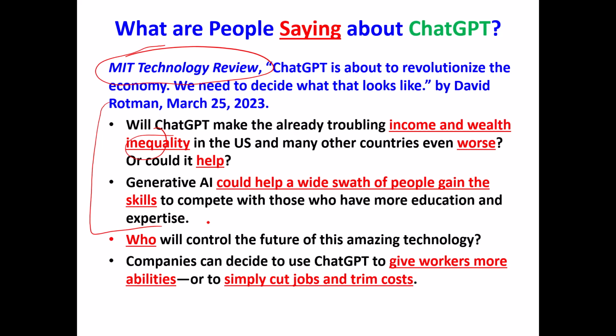People who are in the club and use ChatGPT for various things could gain more wealth than people who are out of the club who have less wealth, but it also could bring people together. I'll give you a quick example. A few months ago, not long after I first started using ChatGPT, I got a manuscript emailed to me by my grandson, Jay. He's writing a book. Dark Art Diaries is the name of the book.